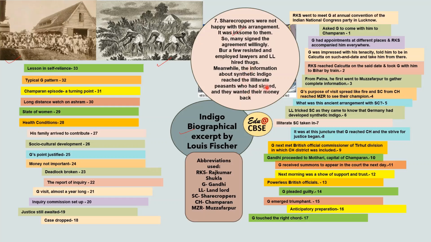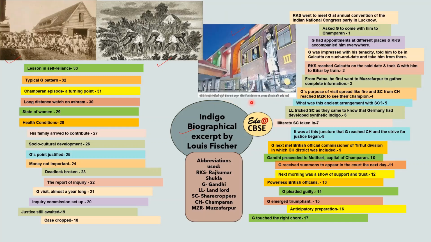But meanwhile, the information about the synthetic indigo reached the illiterate peasants also, who had already signed, and now they wanted their money back. So under all these conditions, this was the juncture when Gandhi reached Champaran. It was a very crucial moment. And then the strive for justice began.